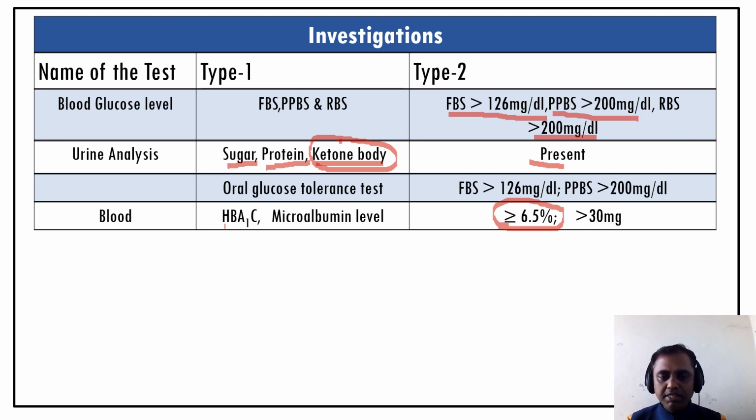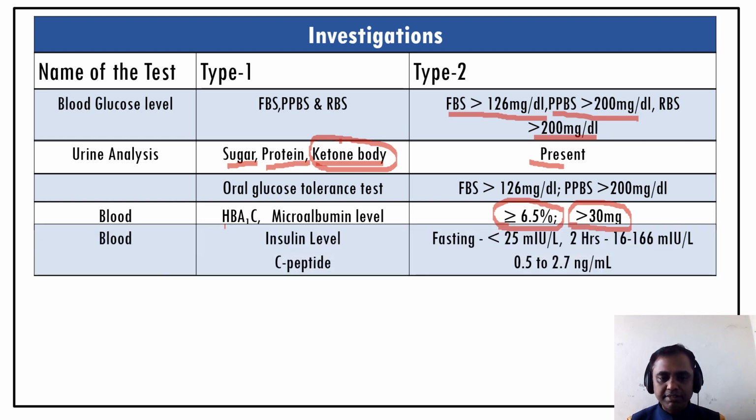And if there is microalbuminuria, microalbuminuria means more than 30 milligram per deciliter up to 300 milligram per deciliter, we call it microalbuminuria. More than 300 milligram per deciliter, we call it macroalbuminuria. So both you can see in the patient with diabetes mellitus.